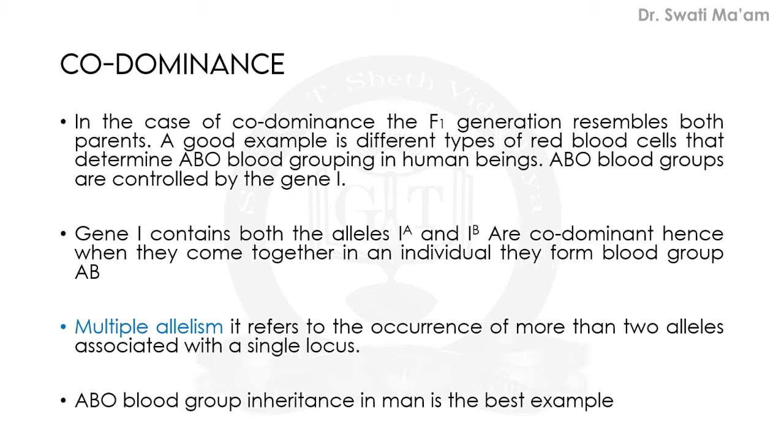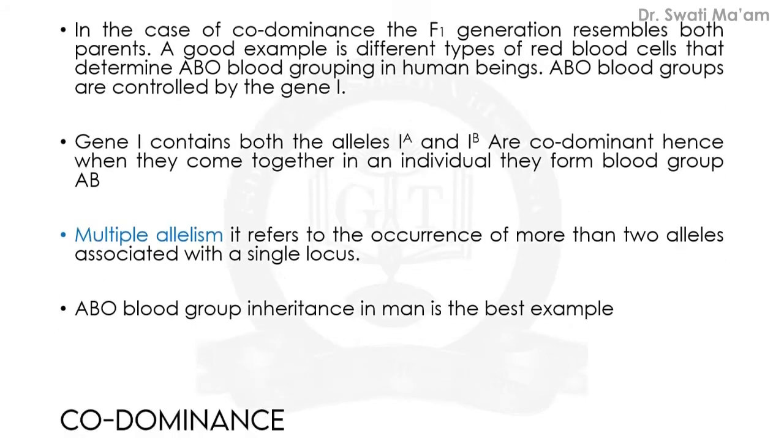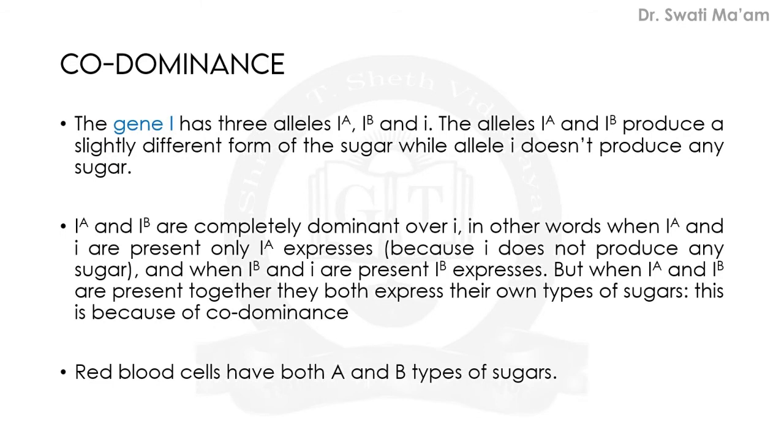Both are giving their own expression. Another term we are using here is multiple allelism, and it refers to the occurrence of more than two alleles associated with a single locus. A locus is an area on the chromosome showing the presence of a gene. And ABO blood group inheritance in man is a very good example which shows codominance.